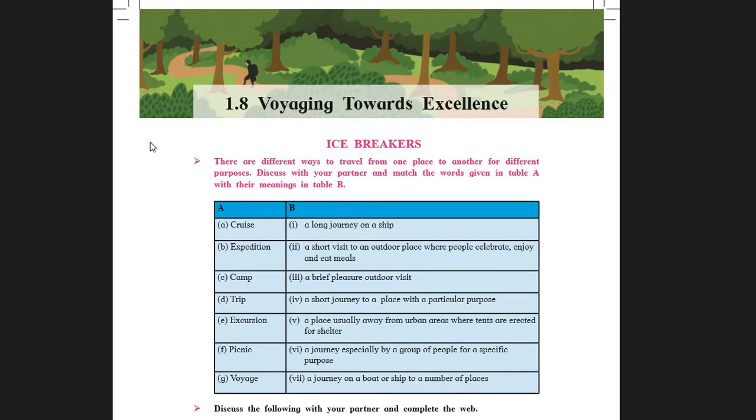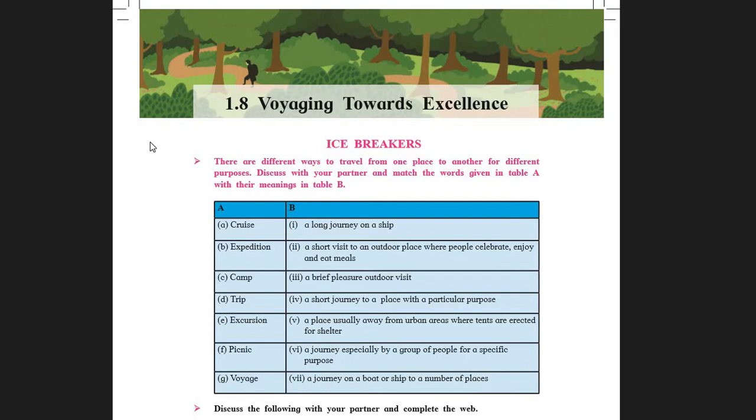So students, in the given table you could see two columns, A column and B column. In A column there are some names, different ways of traveling from one place to another.